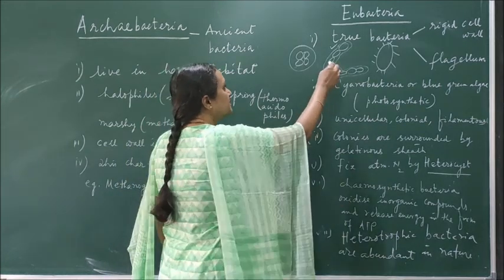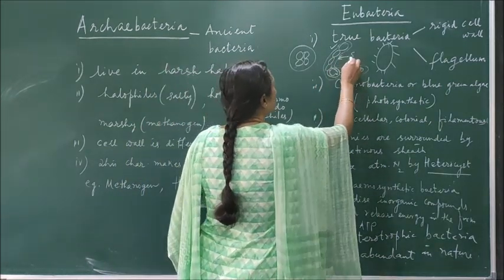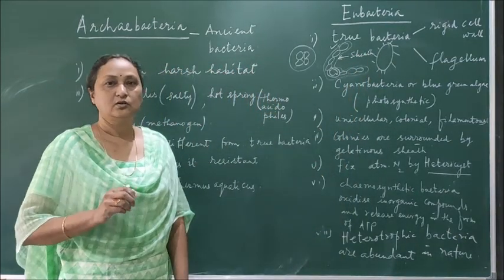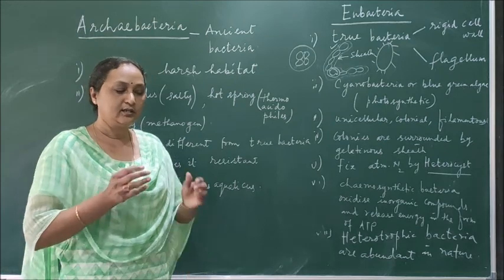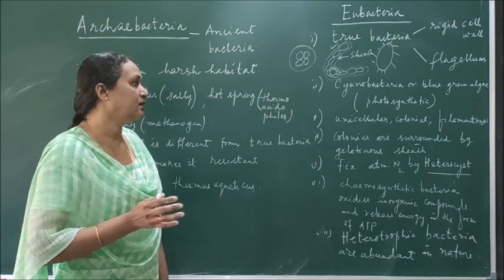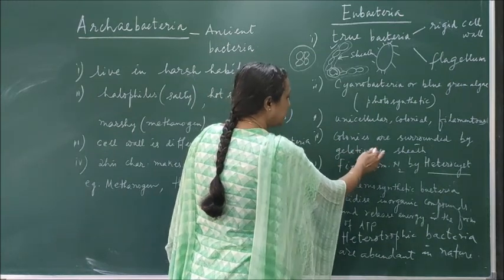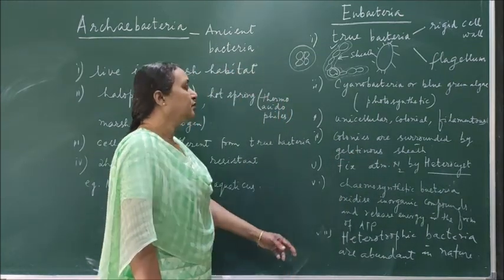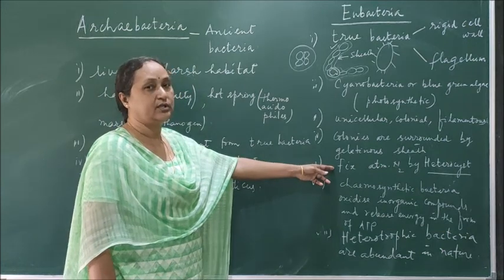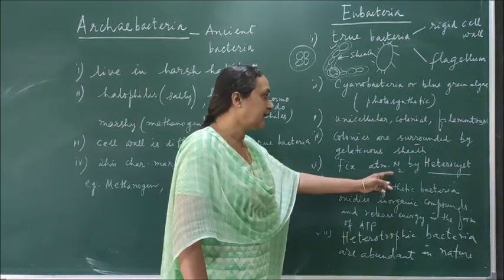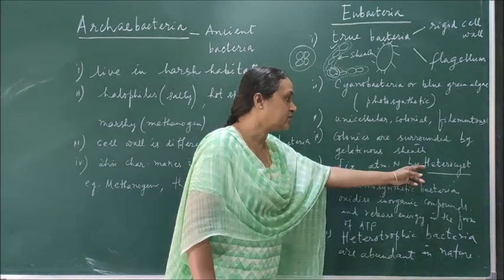Then the colony is surrounded by the gelatinous sheath. If the whole body is filamentous or colonial, then it is not liquid. It is surrounded by a gelatin covering. So this is called the gelatinous sheath. And blue-green algae, because they are autotrophic, also have the ability to fix atmospheric nitrogen by heterocyst.